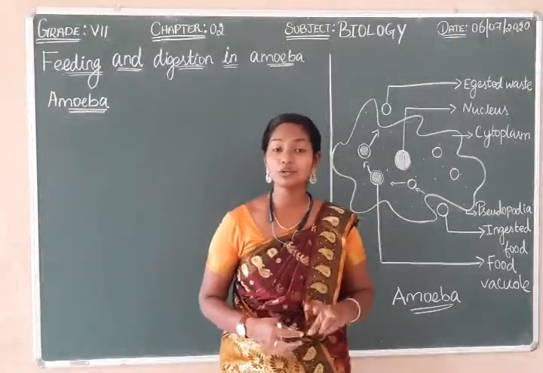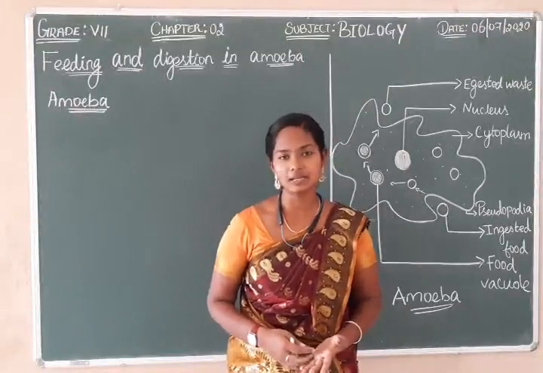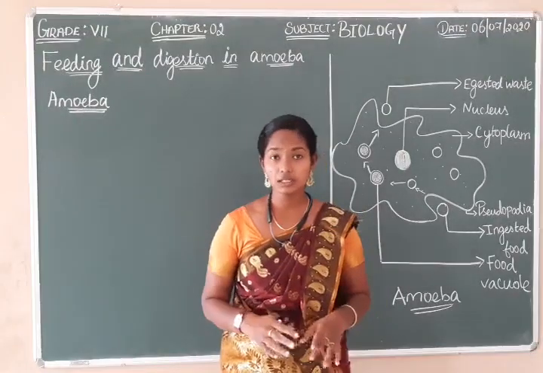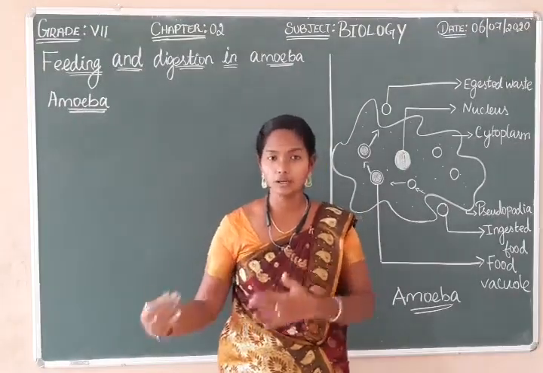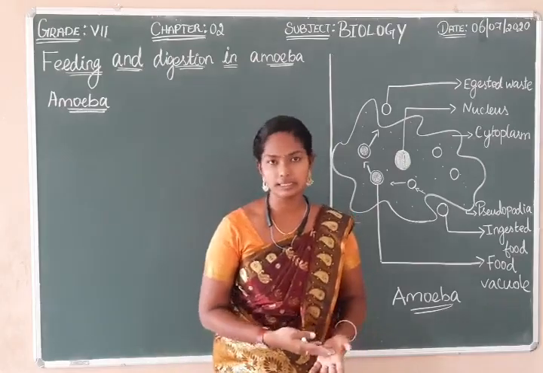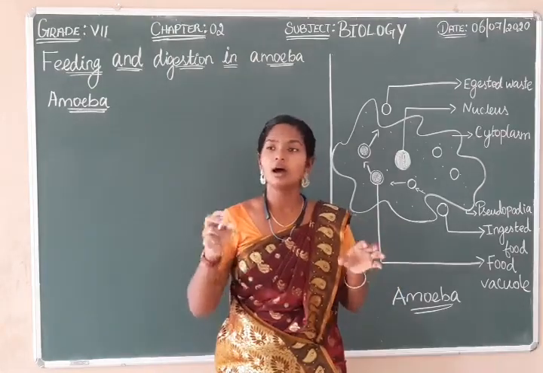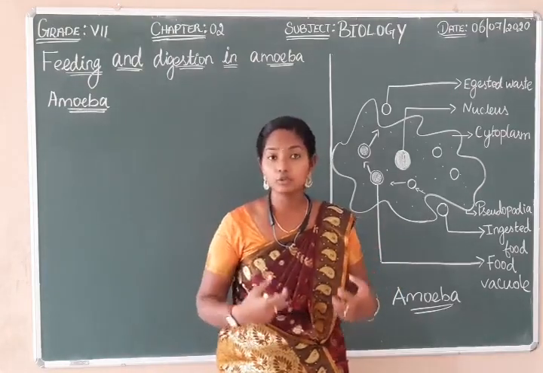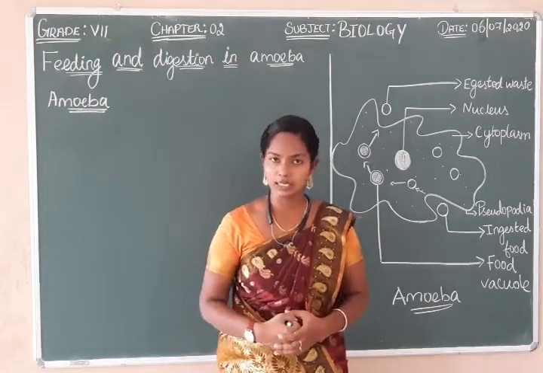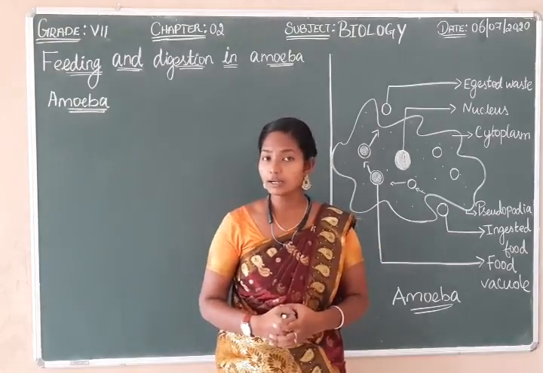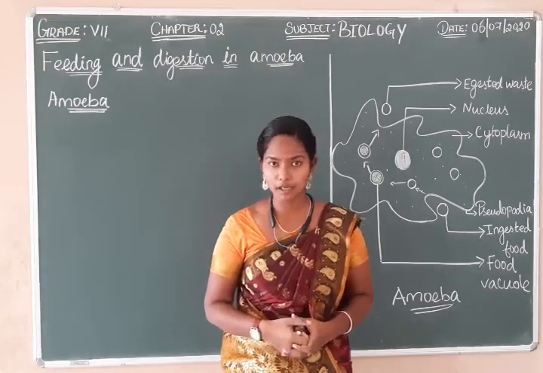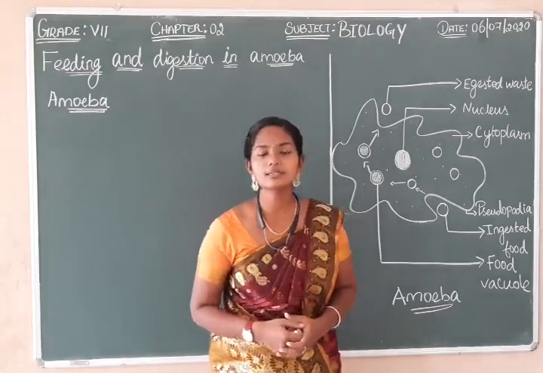We were discussing Chapter 2, that is, nutrition in animals. So far we have learnt about the digestive system in human beings as well as grass-eating animals. In human beings and grass-eating animals, an organ or an organ system works together to perform the digestion process. Have you ever wondered whether a single cell can perform digestion? Yes, it is possible in amoeba.